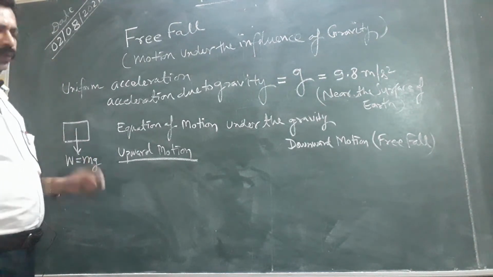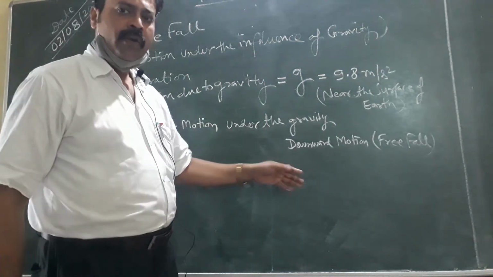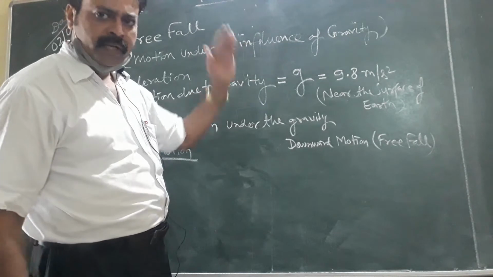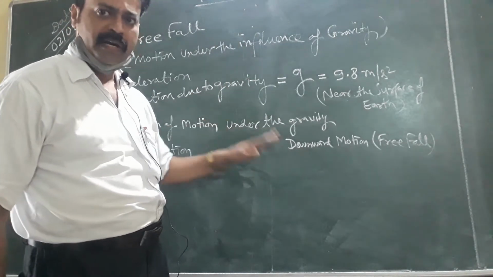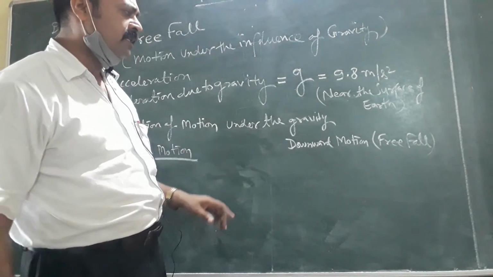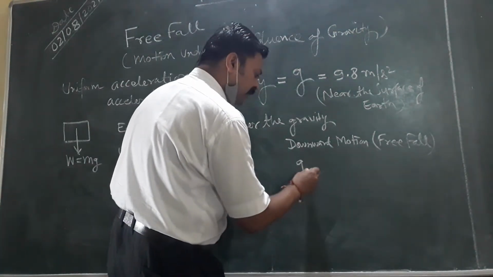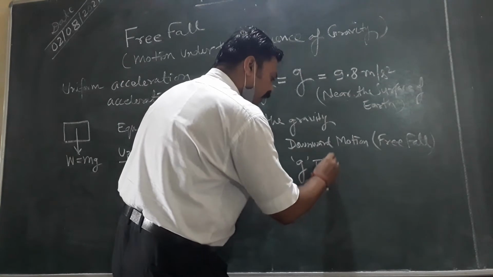downward. So in the case of downward motion, when the acceleration due to gravity g is downward and the motion is also downward, the g is taken as positive.